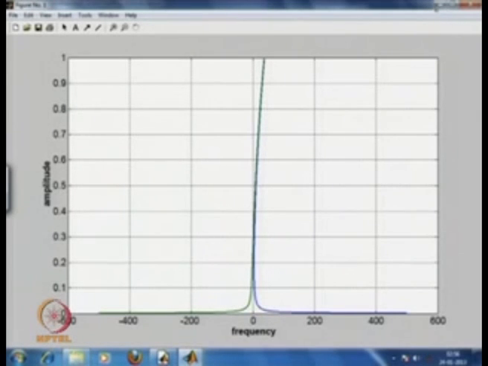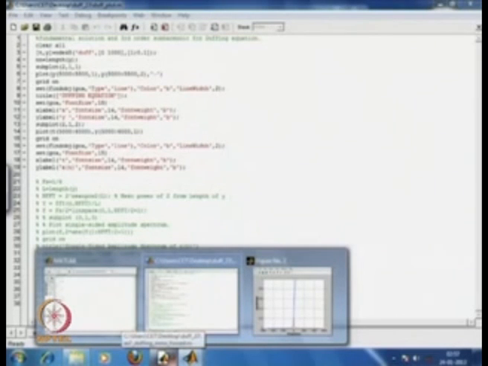So, let us use the other program, that is, using the RK4 method. This is the code written for finding the response using the RK4 method. By running this code, let us find the response. Okay, it is running.